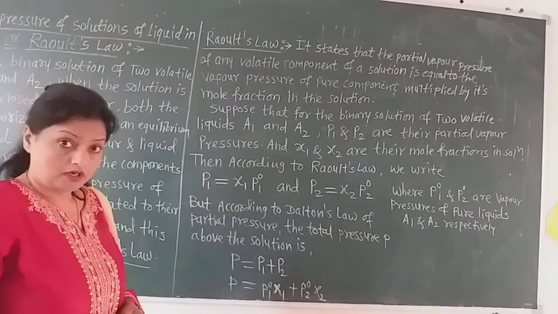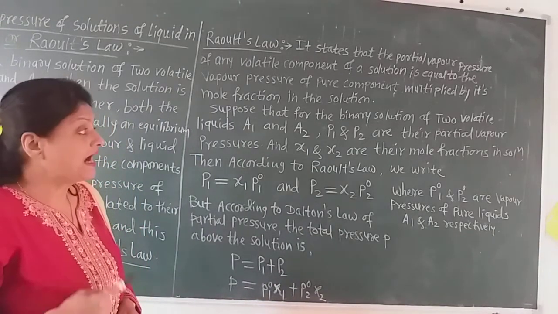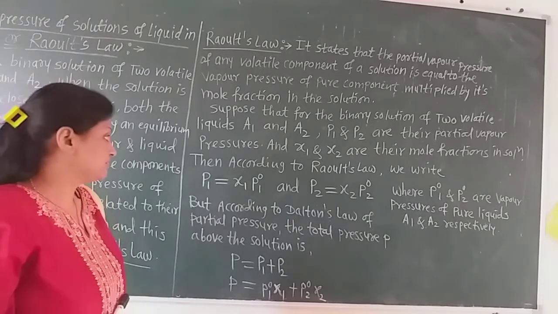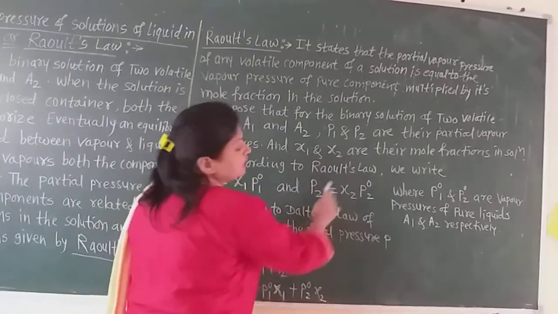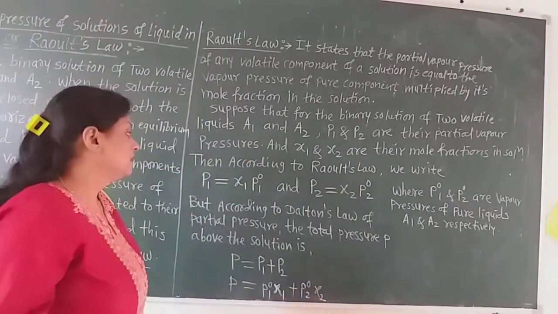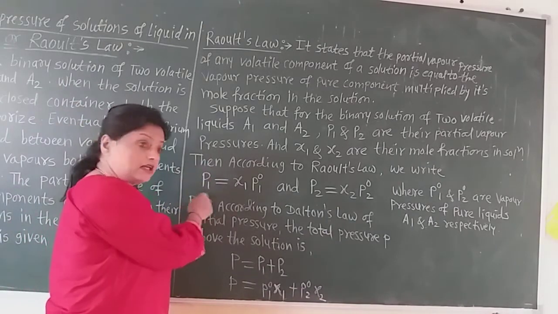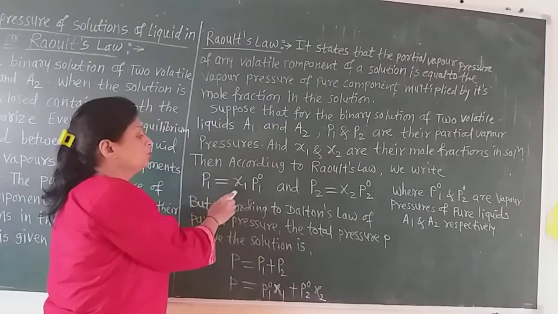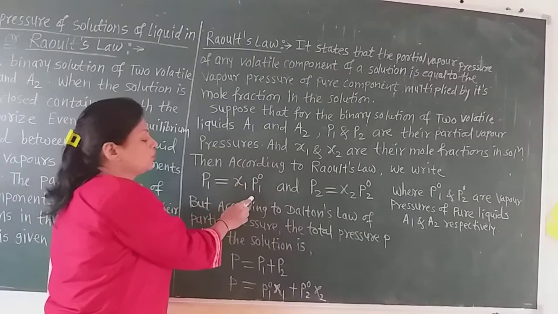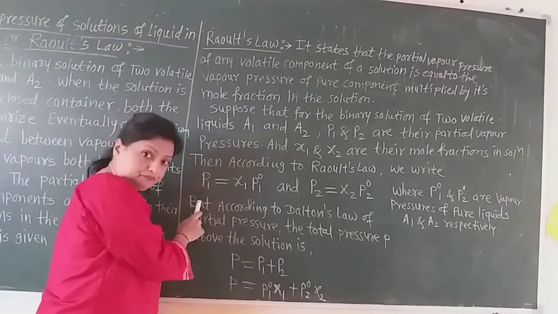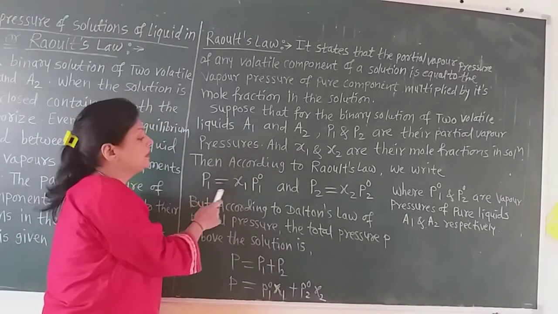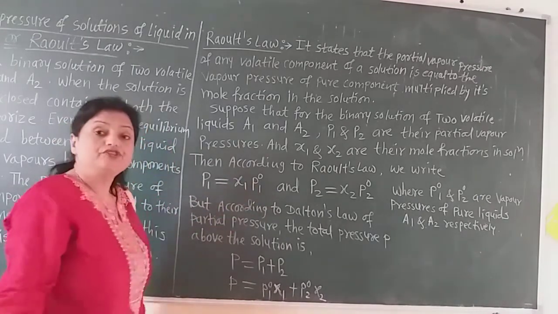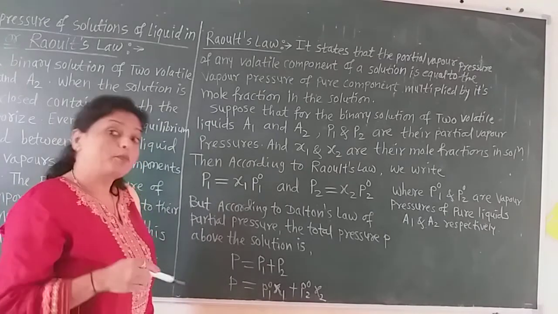X1 and X2 are the mole fractions, and P1 and P2 are the partial pressures of A1 and A2. According to Raoult's law, the partial pressure of component A1 is equal to X1 into P01. Now what is P01? P01 is the vapor pressure of the pure component.